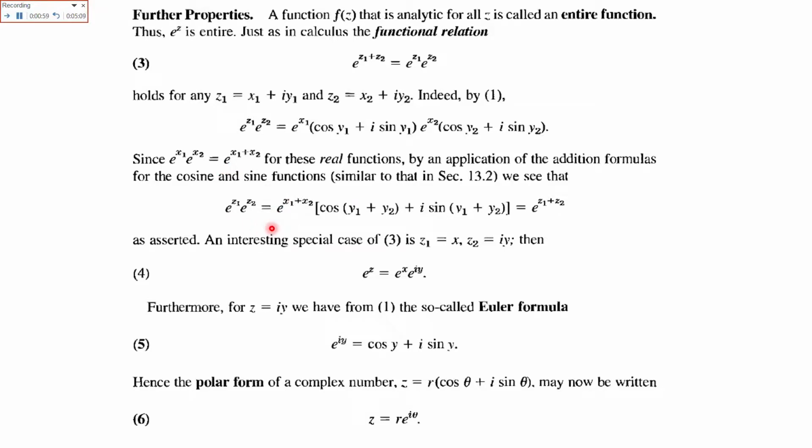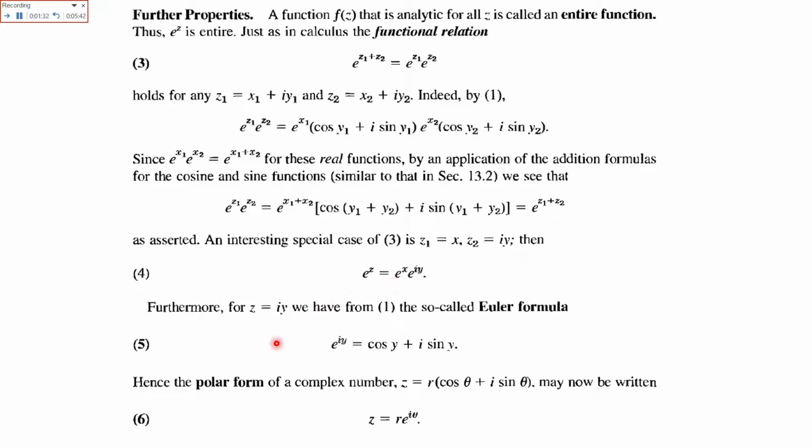So the final form becomes e raised to power x1 plus x2 times cos(y1 plus y2) plus iota sin(y1 plus y2), which is equal to e raised to power z1 plus z2. An interesting special case is when z1 has only the x part, or the real part, and z2 has only the imaginary part, or the y part. Then e raised to power z would be equal to e raised to power x into e raised to power iota y.